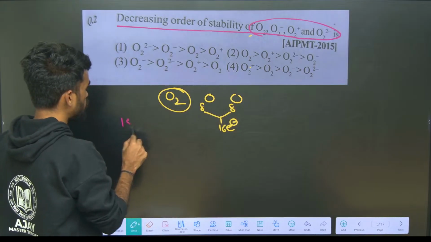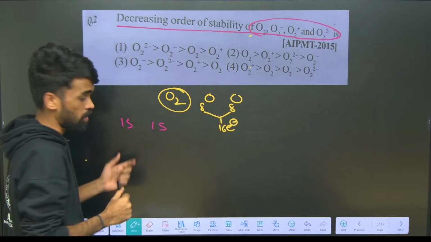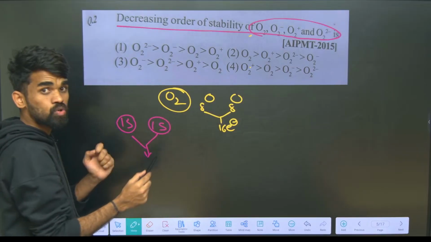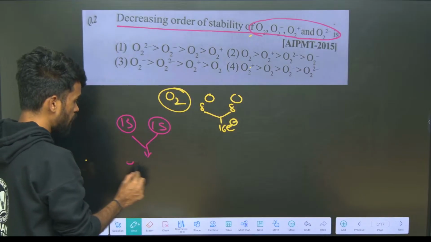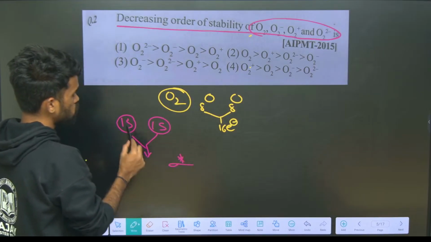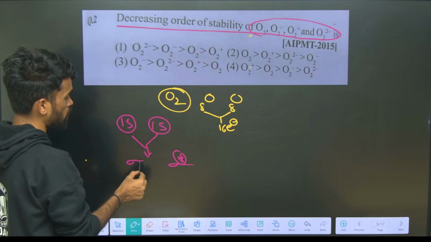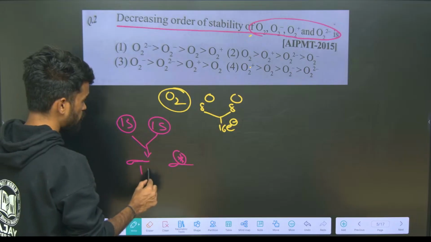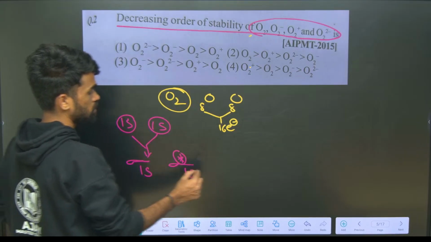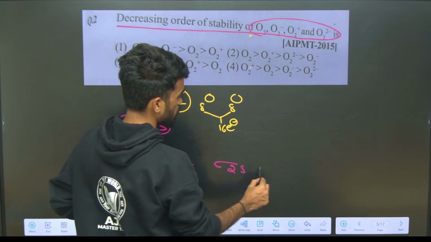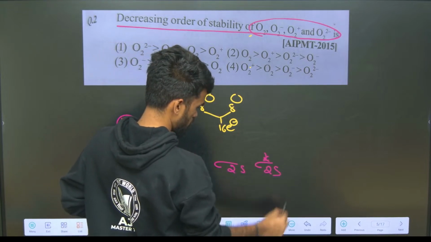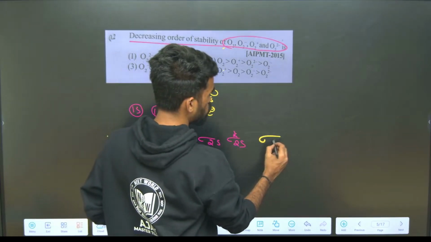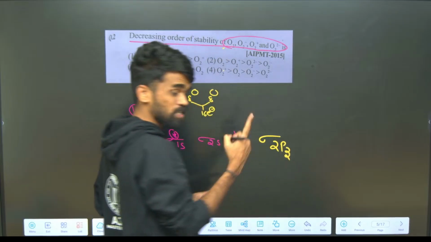When two atomic orbitals combine, we'll get two molecular orbitals. One is bonding, another one is anti-bonding. Anti-bonding I represent with a star, bonding normally. So they form a sigma bond when they combine. We'll get sigma 1s, sigma star 1s, and sigma 2s, sigma star 2s. Like this, when p orbitals combine, we'll get sigma 2pz and sigma star 2pz.